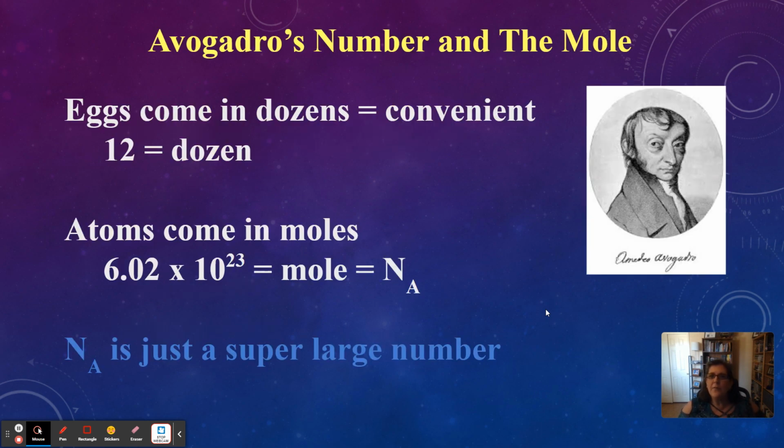So, to explain what the mole is, I need to tell you about Avogadro. Avogadro is this scientist here who came up with a number. Let me explain to you why this number is important. I'm going to do that with an analogy.